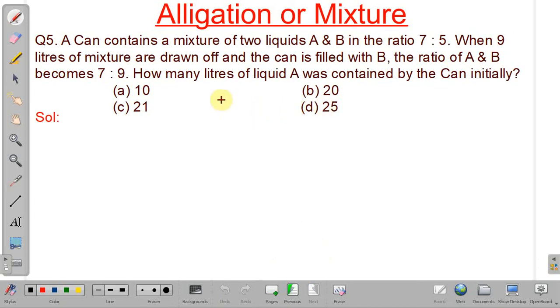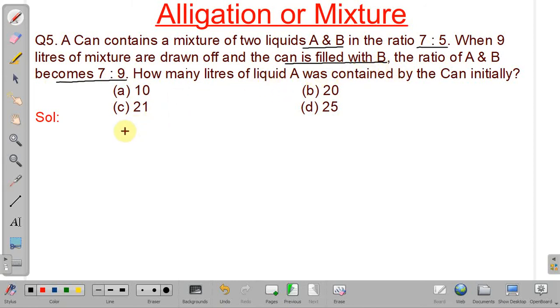See, in this problem it is given a can contains 2 types of liquids A and B, and initially ratio was 7 is to 5. So 9 liters of mixture are drawn off, and the remaining part is filled with type B liquid. So ratio of A and B in the resulting mixture will be 7:9, and we have to find the liquid A quantity in the initial mixture.